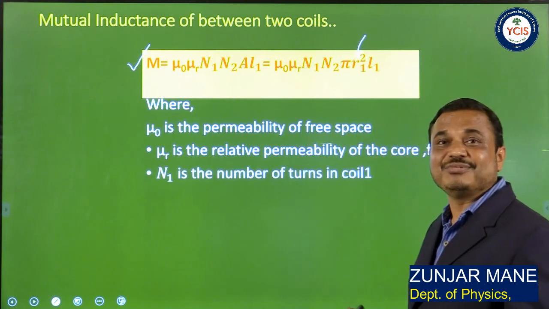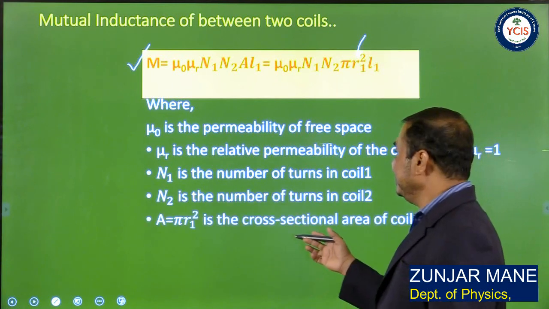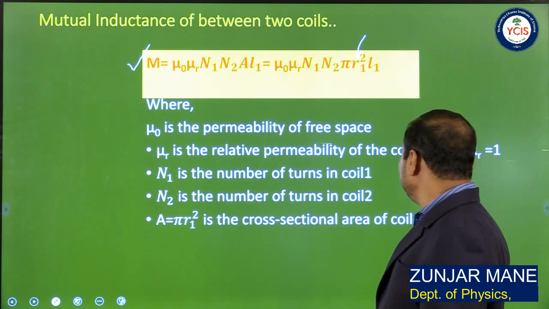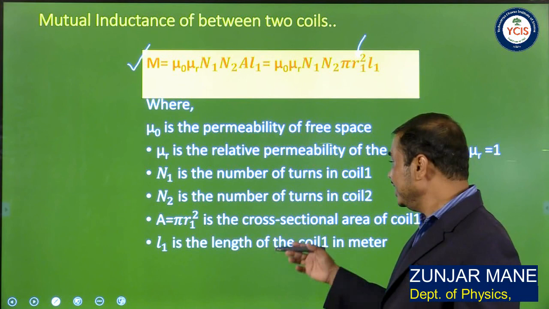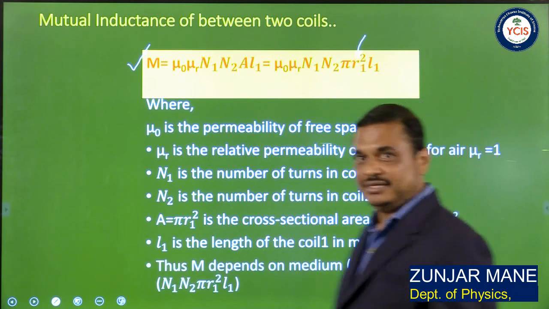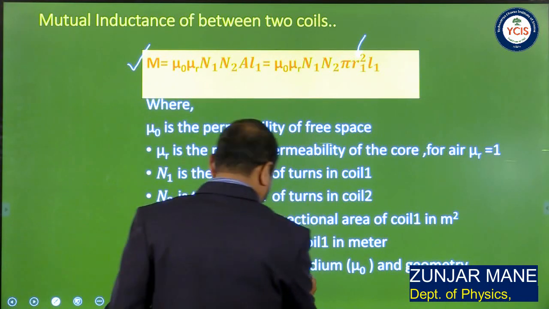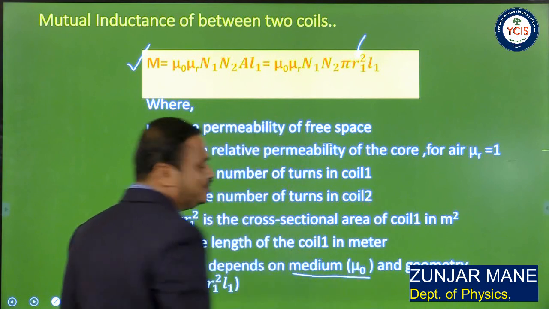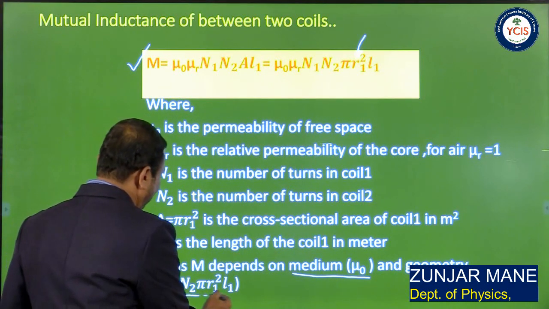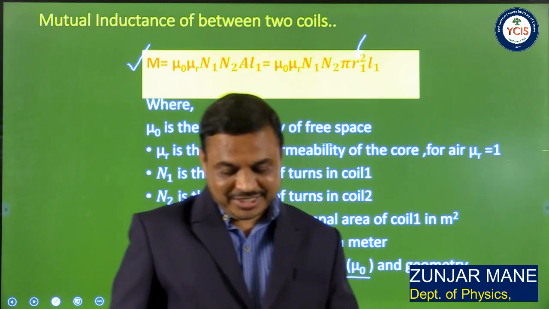N1 is the number of turns of coil 1, N2 the number of turns of coil 2, A equals pi R1 square is the area of cross section of coil 1, and L1 is the length of coil 1. Thus, the coefficient of mutual inductance depends upon the medium, that is mu 0, and the geometry of the coils, that is N1 N2 pi R1 square and L1. So this is about mutual inductance.